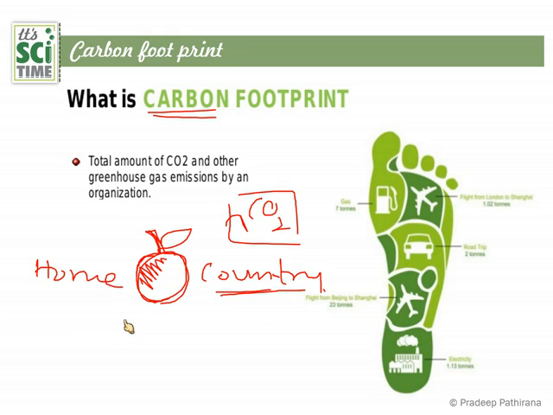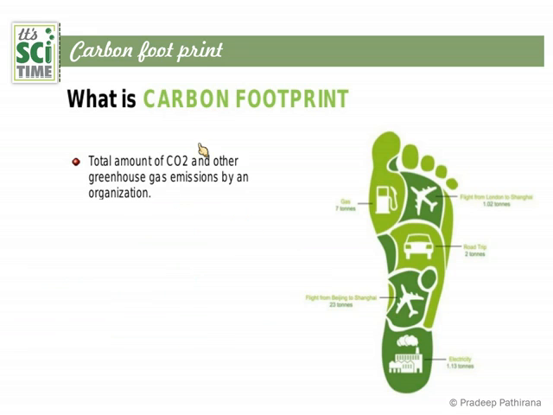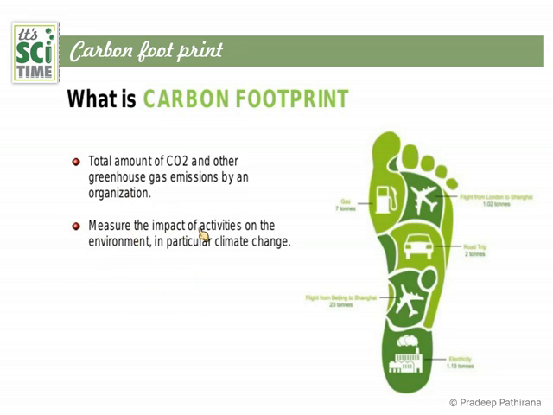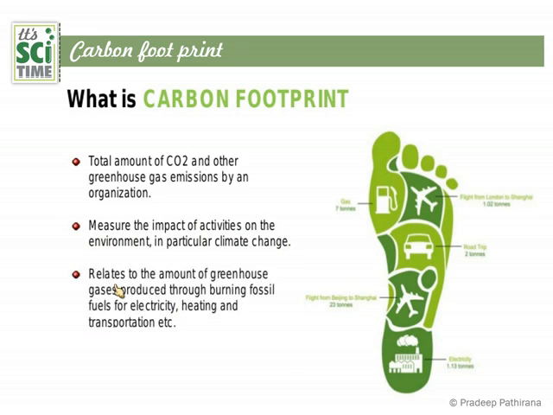So we have to always think about local food to reduce this unnecessary emission of carbon dioxide. That's the meaning of the carbon footprint. Look at this point: it measures the impact of activities on the environment, in particular climate change. It also relates to the amount of greenhouse gases produced through burning fossil fuels for electricity, heating and transportation. And we should try to minimize these harmful effects. Carbon footprint is measured in tons of carbon dioxide. For one product, how many tons of carbon dioxide are released? That is the meaning of the carbon footprint.